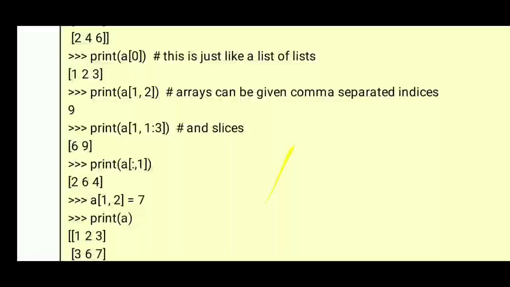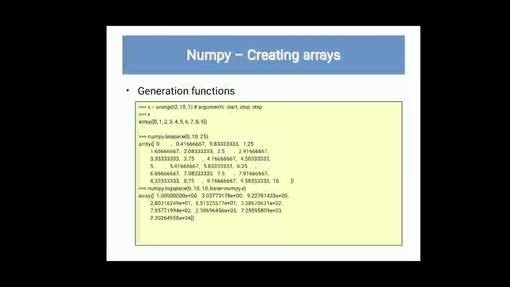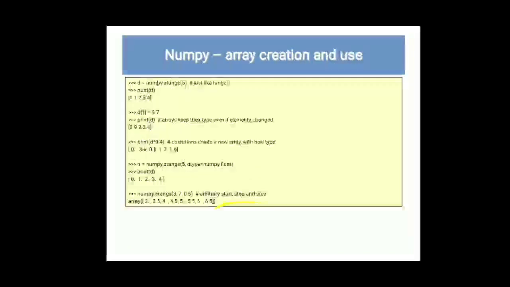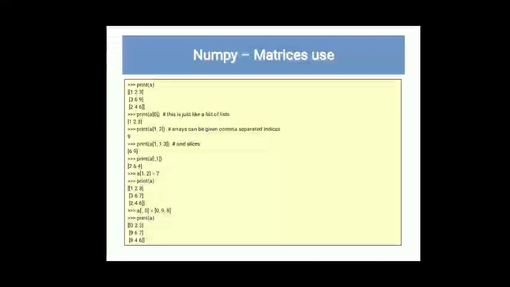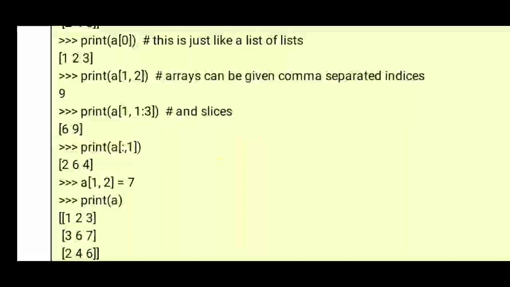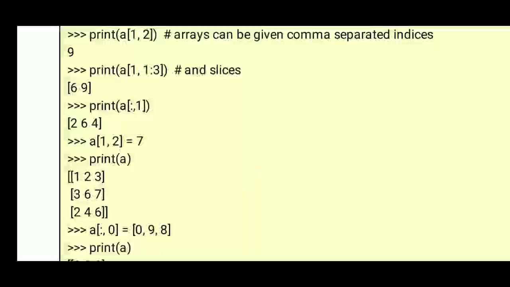Next one is a 1, which means it contains 2 6 4. Then a 1 comma 2 is equal to 7. Now we are providing a value at row number 1, which means the second row, and column number 2, which means the third column. So we have replaced that value with 7.